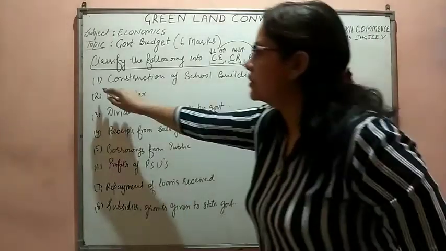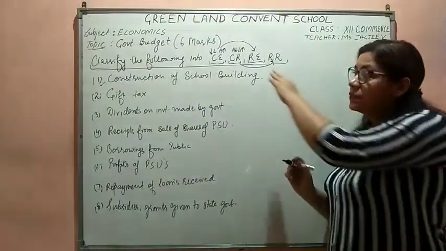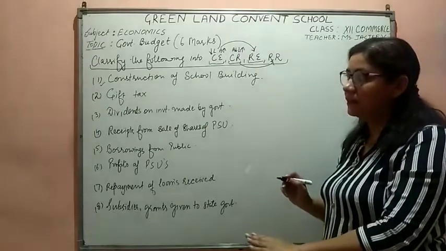So let's come to the first point. Construction of school building. We are talking about government expenditures and government receipts.